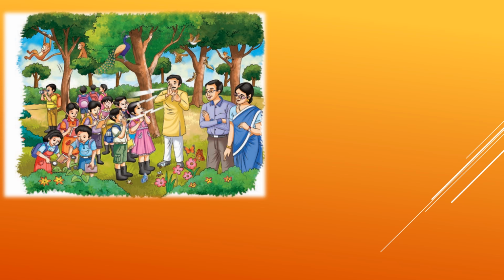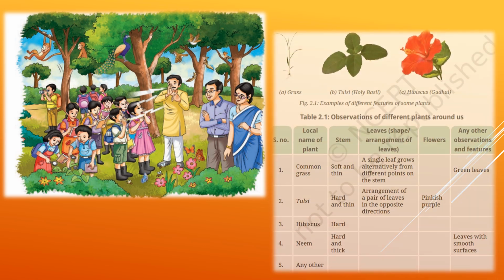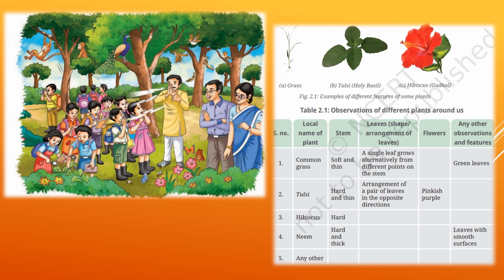They can see different types of plants and different types of animals. You can see in the picture different types of plants like trees, bushes, herbs, shrubs. Now we know about the categories of plants, but in this chapter we are going to understand which are the categories of plants and how we can classify them. After observing the forest or the jungle, they have given one activity for the kids: after the observations they have to put them in this table according to the size and the thickness of the stem of the plants.